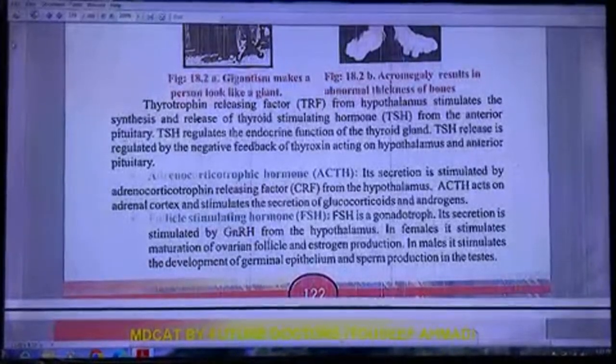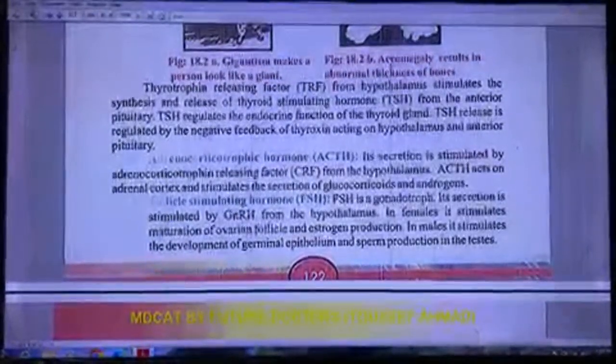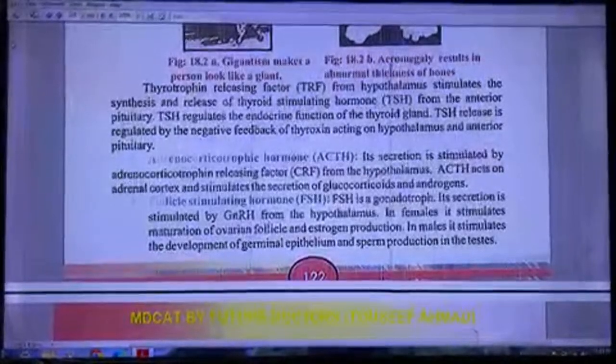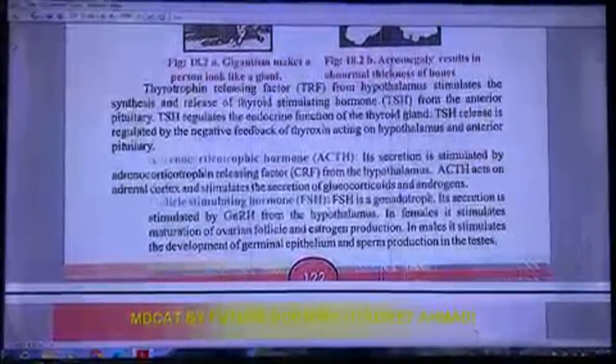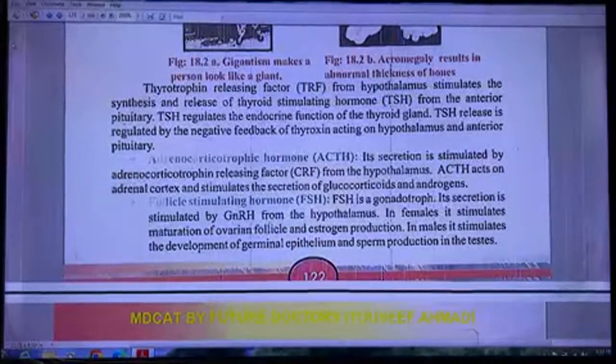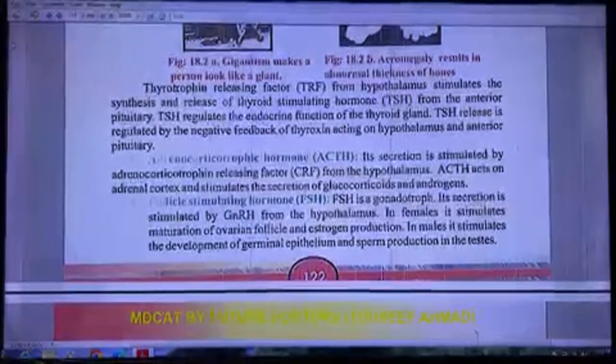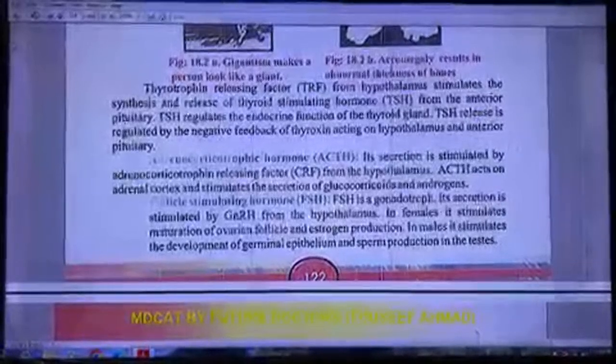Follicle stimulating hormone. Follicle stimulating hormone is a gonadotropic hormone. Its secretion is stimulated by gonadotropin releasing hormone from the hypothalamus. In females, it stimulates maturation of ovarian follicle and estrogen production. In males, it stimulates the development of germinal epithelium and sperm production in the testes.